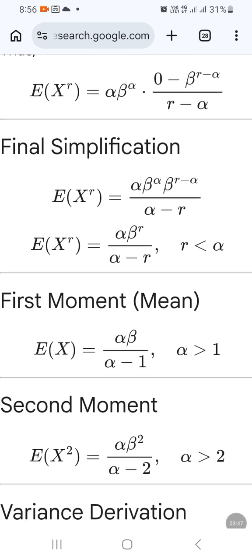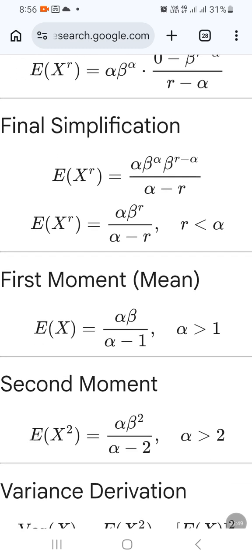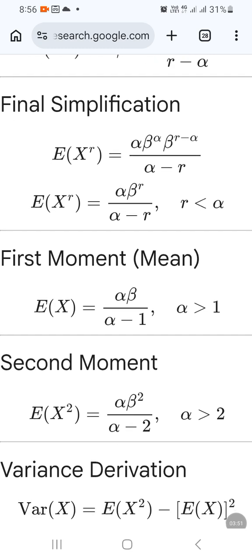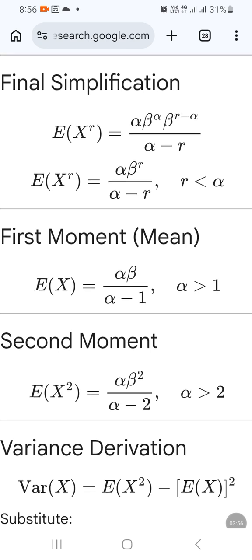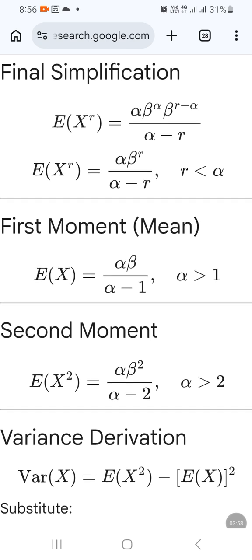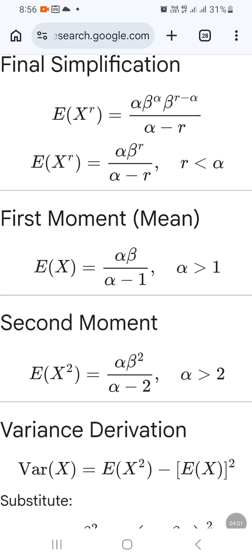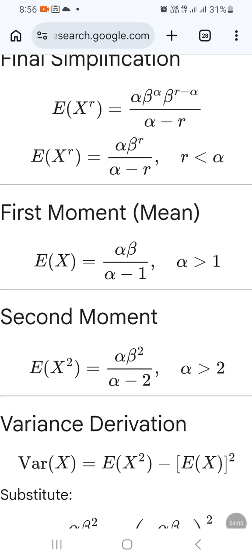When r equal to 1, we get expectation of x, that is the arithmetic mean. Expectation of x is alpha beta by alpha minus 1. The condition is alpha should be greater than 1.